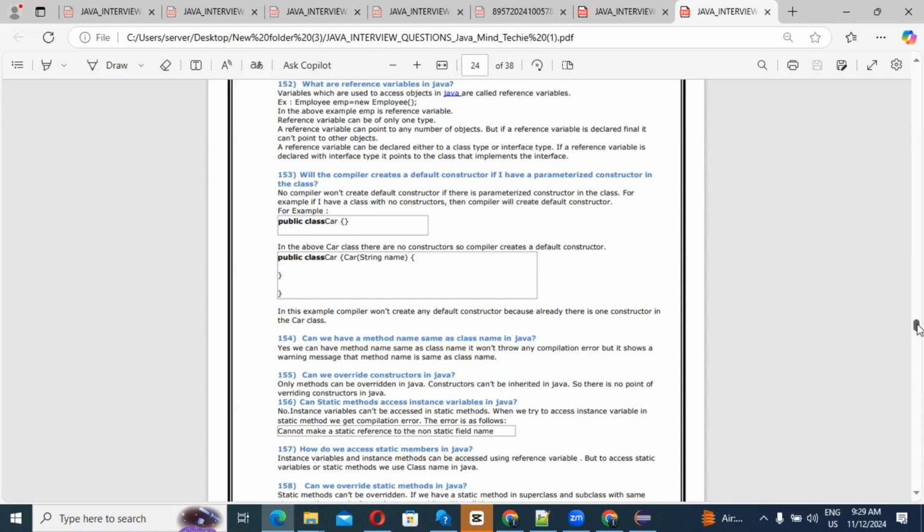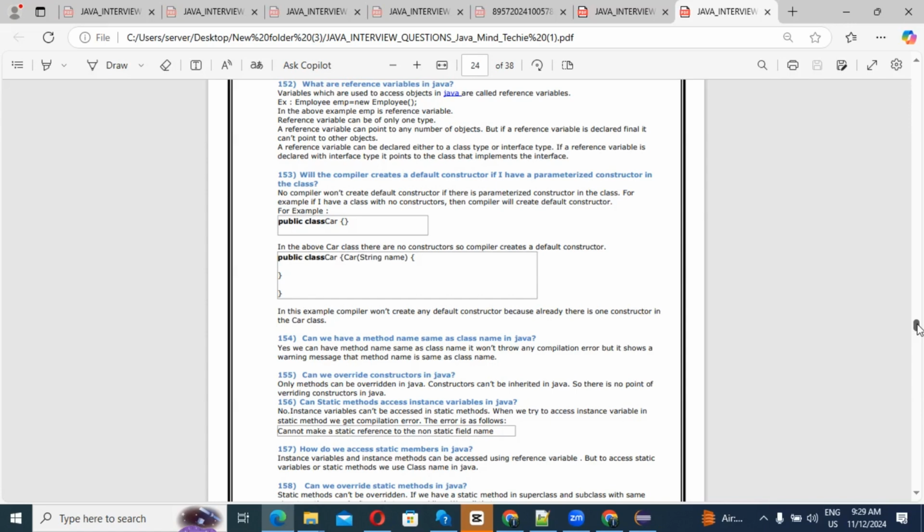Can a static method access an instance variable in Java? No. An instance variable cannot be accessed in a static method. When we try to access an instance variable in a static method, we get a compilation error like: cannot make a static reference to the non-static field name. You may get this type of error message if you access an instance variable in a static method.